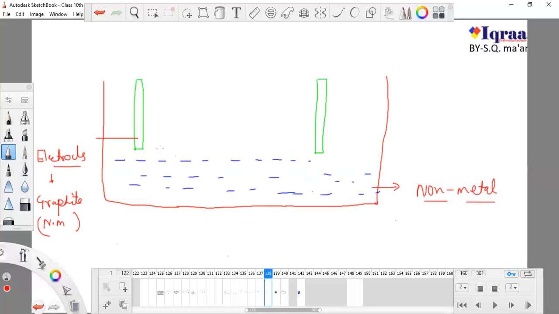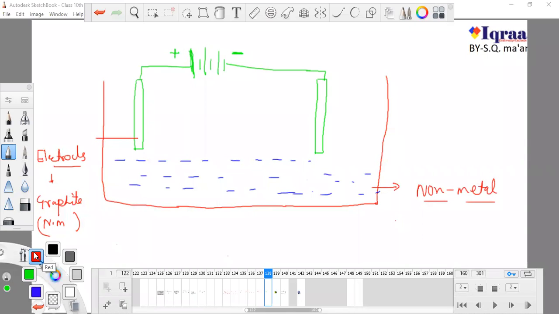So I'm passing the electricity. I have connected this to a battery, and we know this is the positive terminal and this is the negative terminal. The positive terminal is known as anode and the negative terminal is known as cathode.